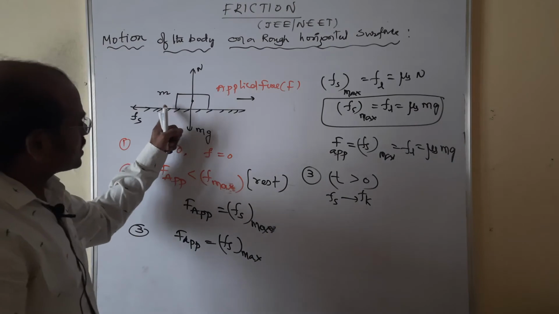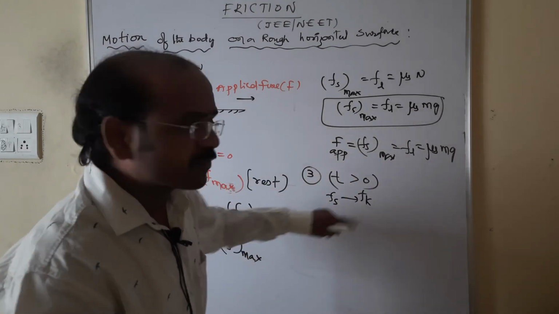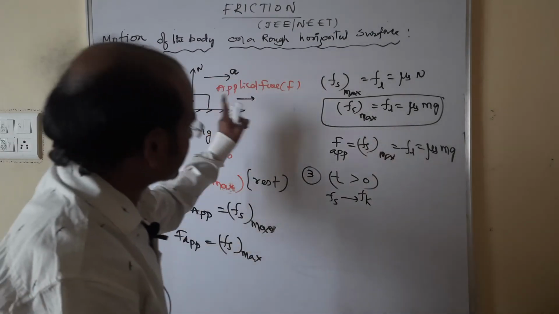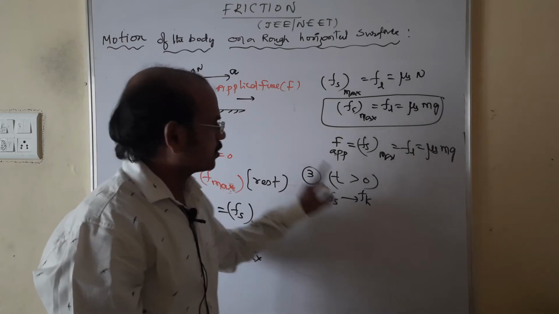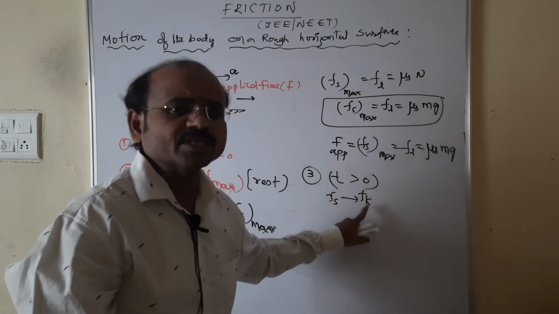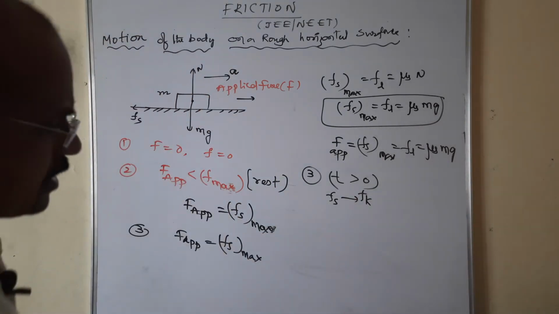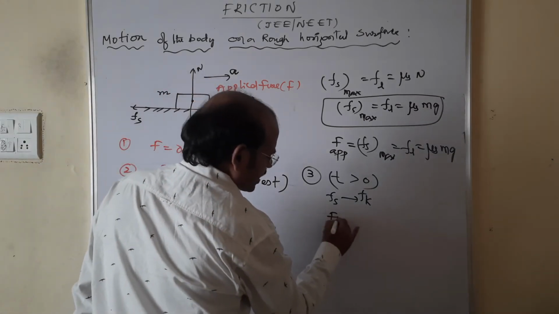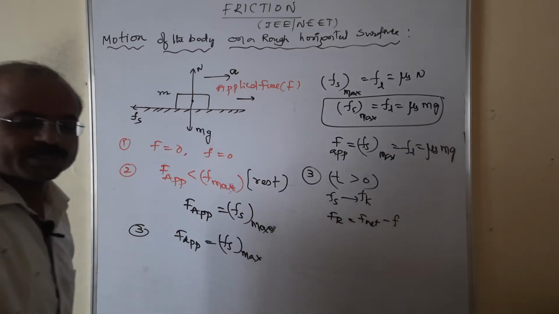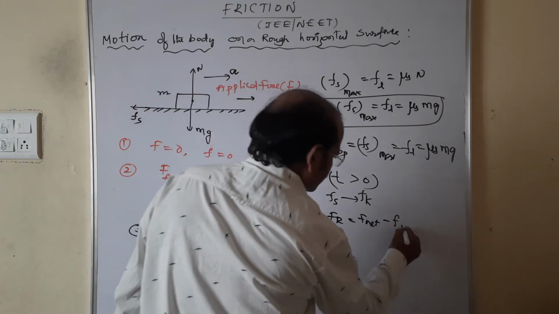Now, the static friction is converted to Fk. Here we need to find the acceleration, because the body is accelerating now, since the static friction has been converted to kinematic friction because the block is in motion. Now we need to write the resultant force, because the block is moving in that direction. Here Fr is equal to F net minus the frictional force. The frictional force is Fk, because the kinematic frictional force is acting.